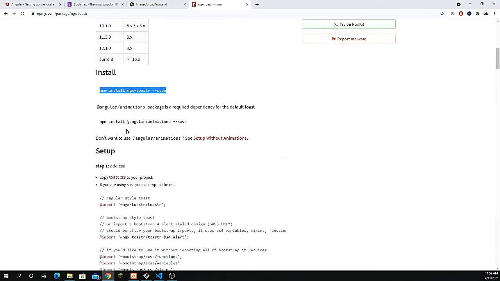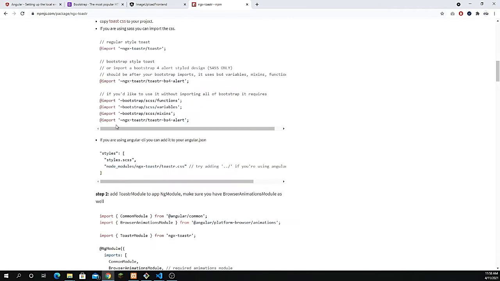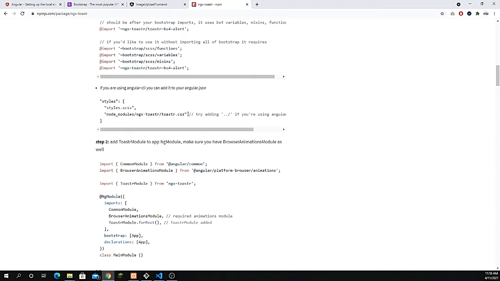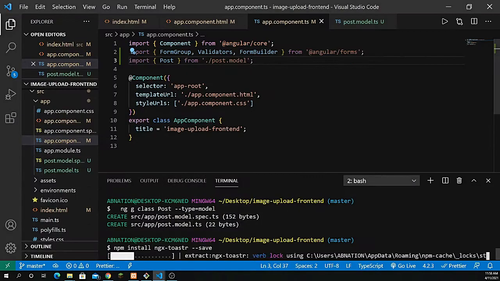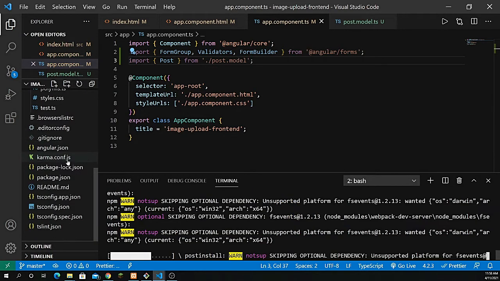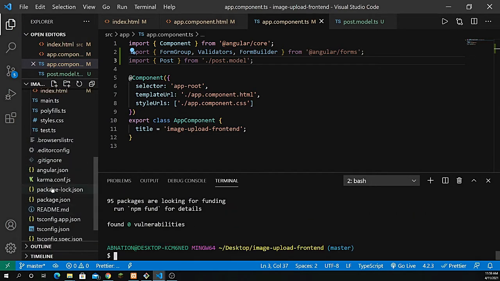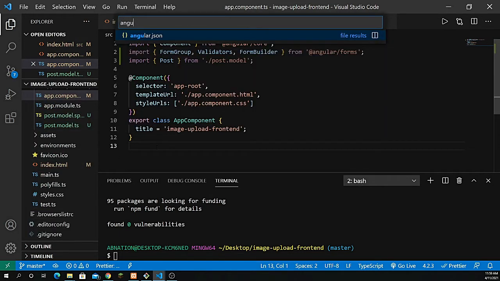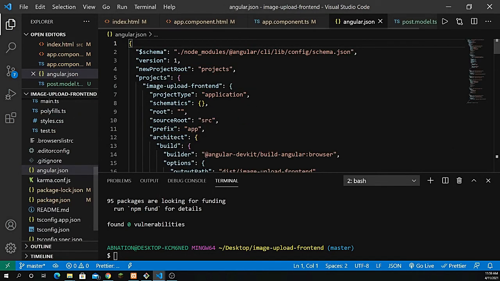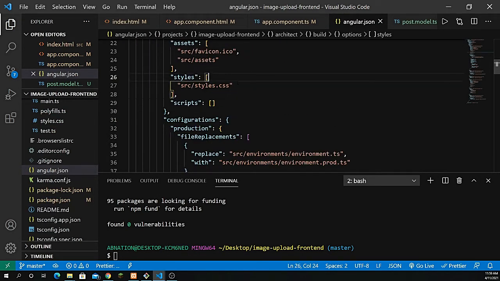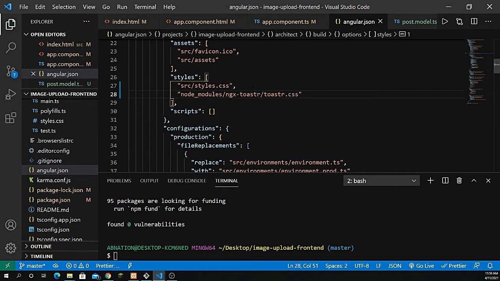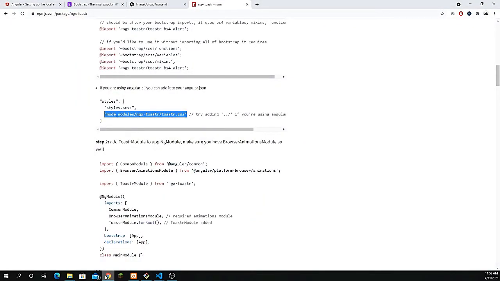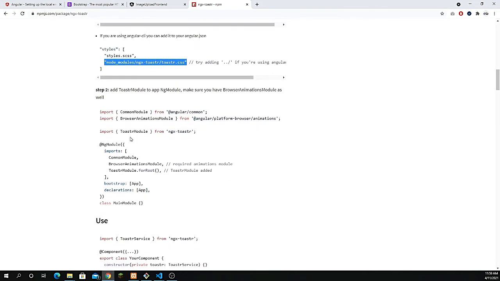And the next thing I'm going to do here is set up a few more steps. I need to add that inside my angular-cli. So let's copy that, and bring it inside the styles array, right? So I'm going to go inside my angular-cli, I believe it should be at our root, angular.json, right? And let's go inside your styles array, and bring this inside here. So this should be the ngx-toastr.css.